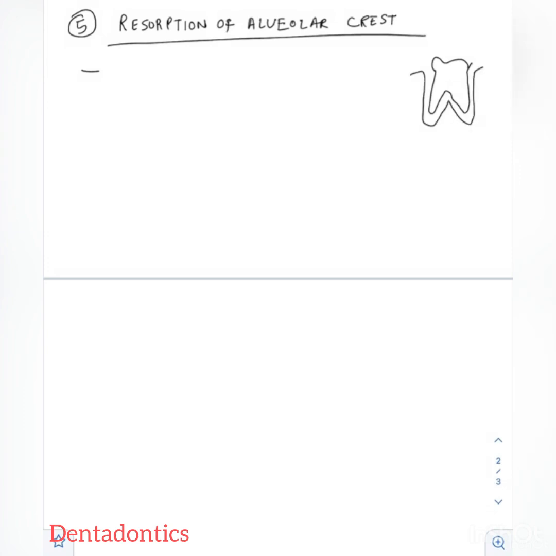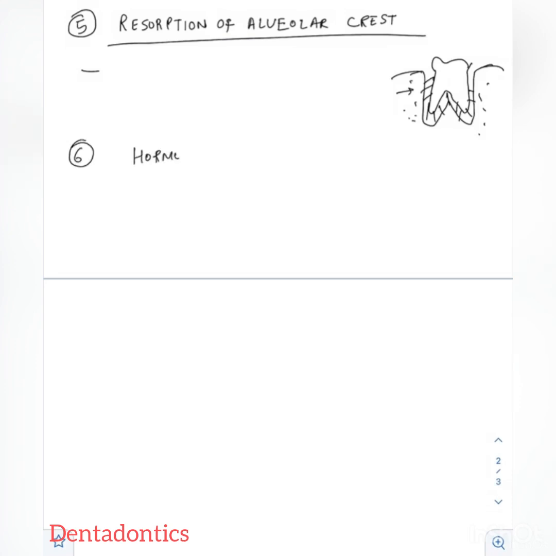Now coming to another theory, that is resorption of the alveolar crest. As we know, resorption at the alveolar crest region leads to tooth eruption, but the evidence against this theory is that the alveolar crest is the site of the most rapid and continuous growth.